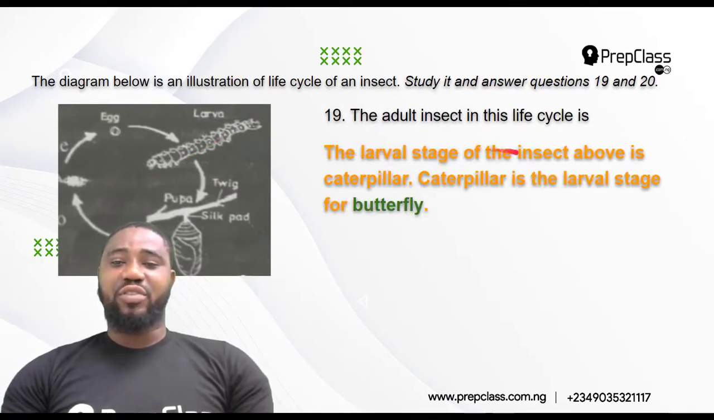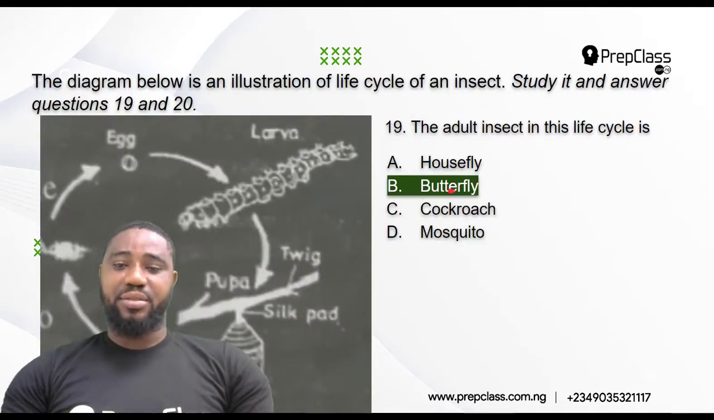So I said the larval stage of the insect above is caterpillar. And caterpillar is the larval stage for butterfly. So the correct answer here is butterfly.